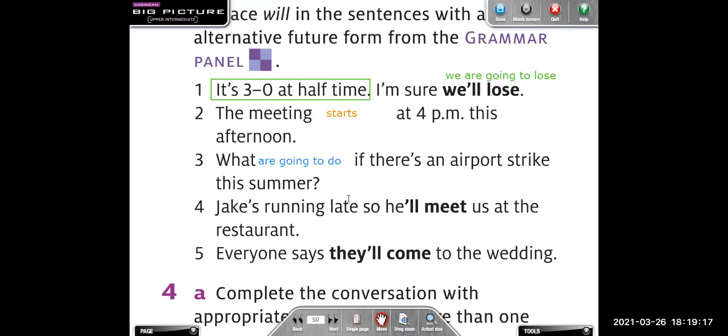Then we have number 4. Jack's running late, so he will meet us at the restaurant. Jake está atrasado, entonces nos va a encontrar en el restaurante. Meeting us. Again, please. He is meeting us. Very good. He's meeting us. Es algo que ya está arreglado, está planeado, ¿cierto? So, he's meeting us.